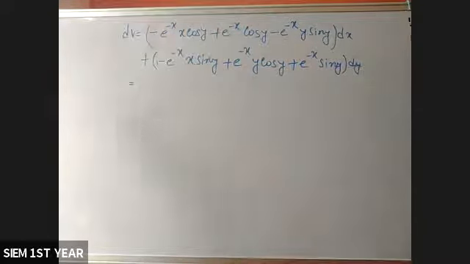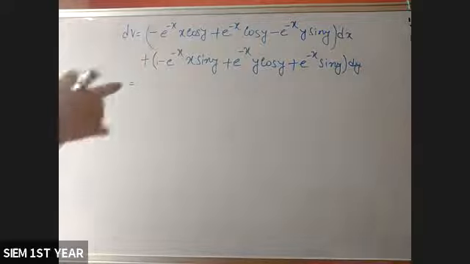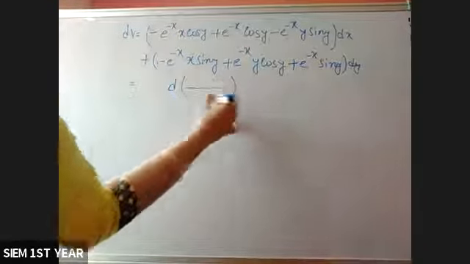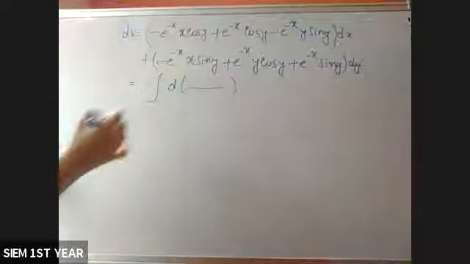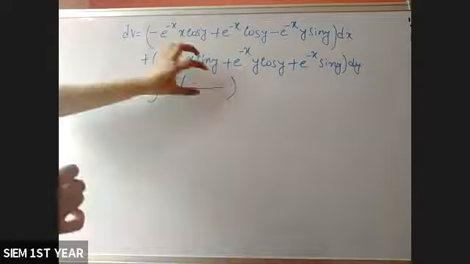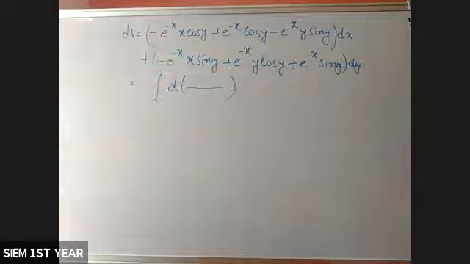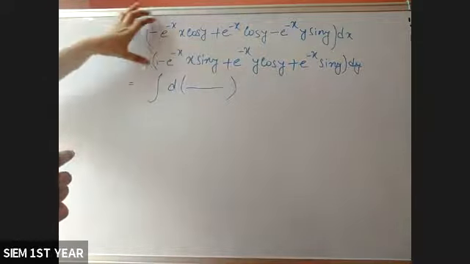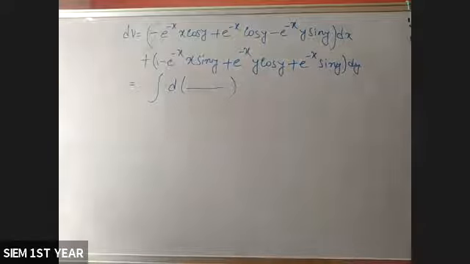Obviously, since derivative and integration are inverse functions, if the derivative of any function is equal to this, then if you consider the integration, simply this function will be the result. That's why we have to find the function whose derivative is that total function.